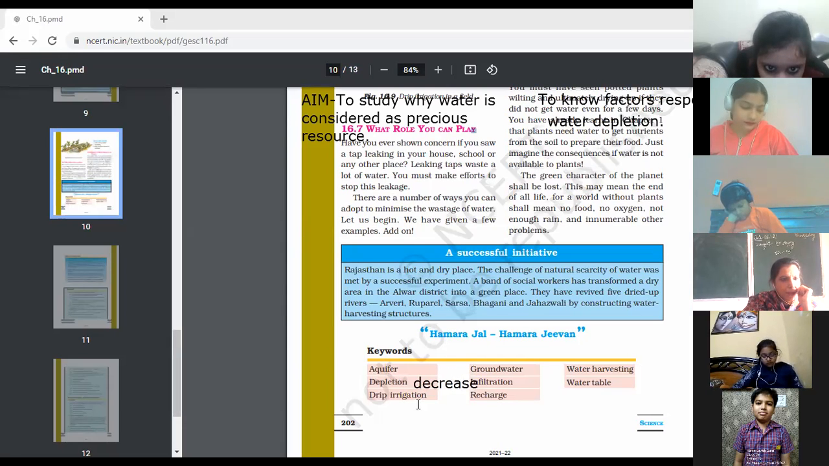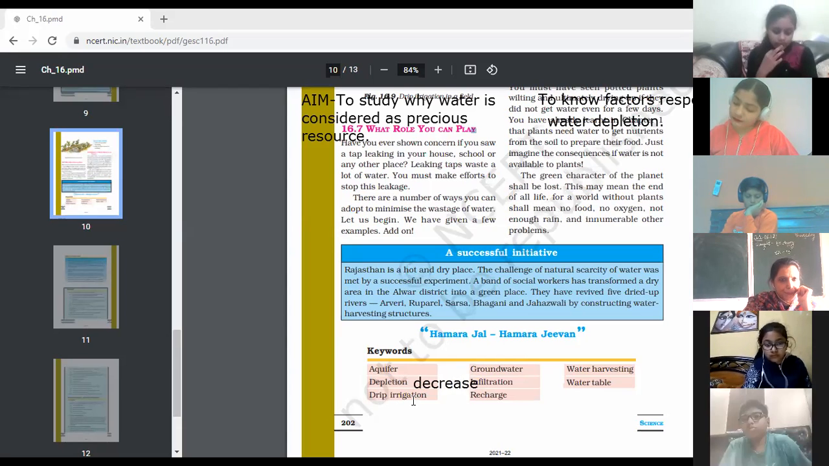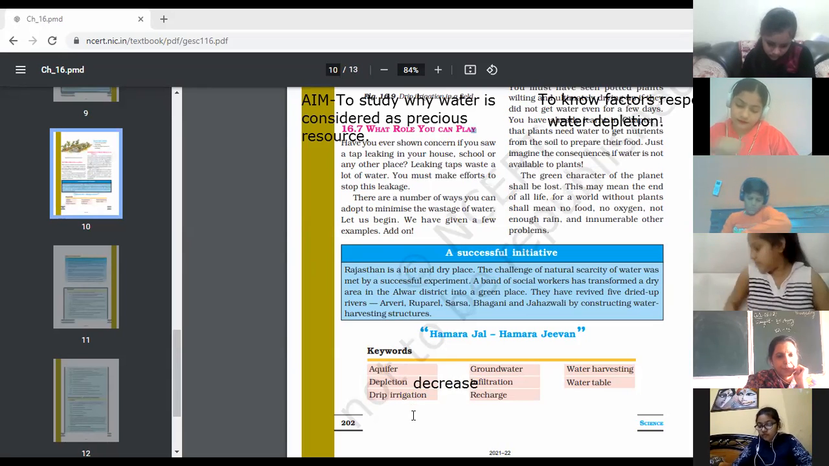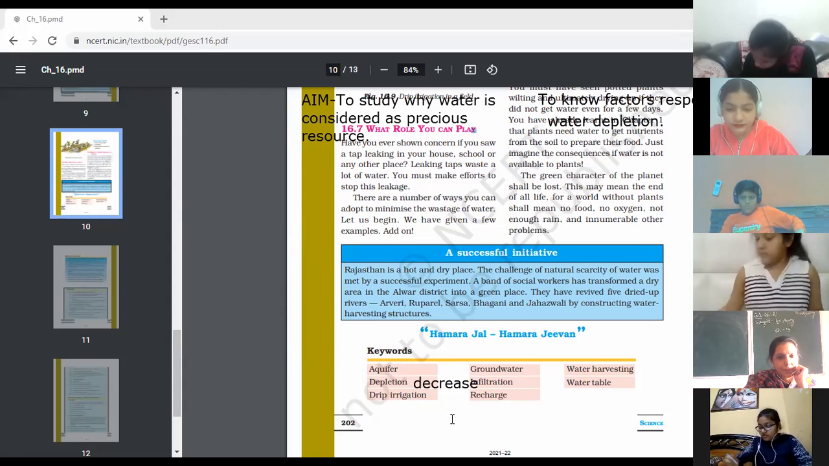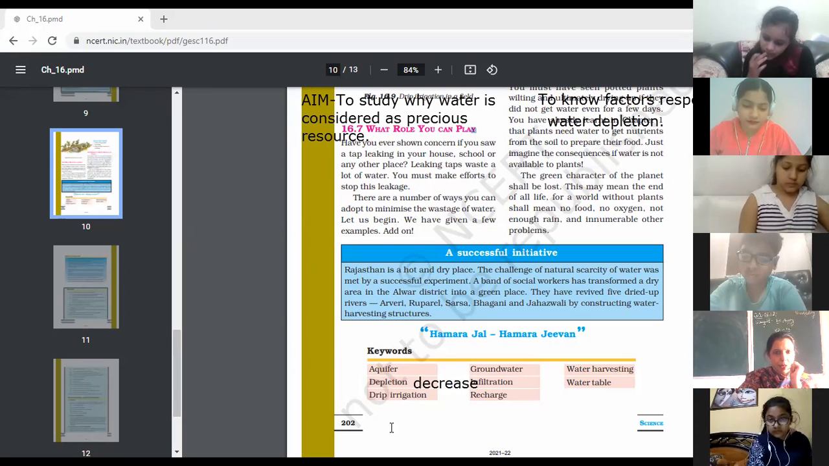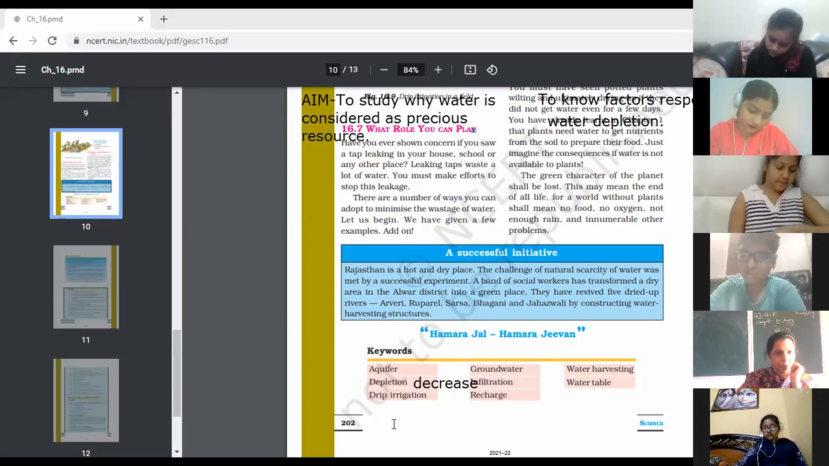Next is Mahi, drip irrigation. Okay, ma'am. Drip irrigation is a technique of watering plants by making use of narrow tubings. Ma'am, this is on page number 201. Okay, page number 201. Children, you can see what a drip irrigation system says. What do you mean by a drip irrigation system?